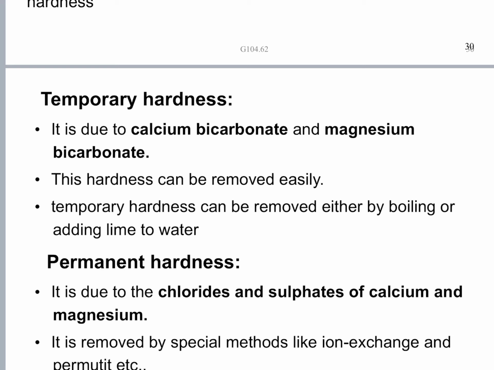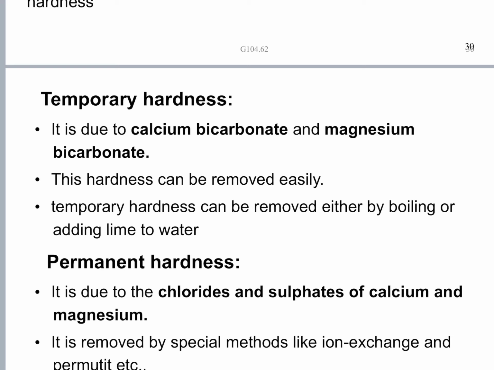This being insoluble will precipitate out of the water. Likewise, calcium bicarbonate on boiling will decompose into calcium carbonate. And this calcium carbonate is also sparingly soluble in water, so it comes out of the water in the form of precipitate.